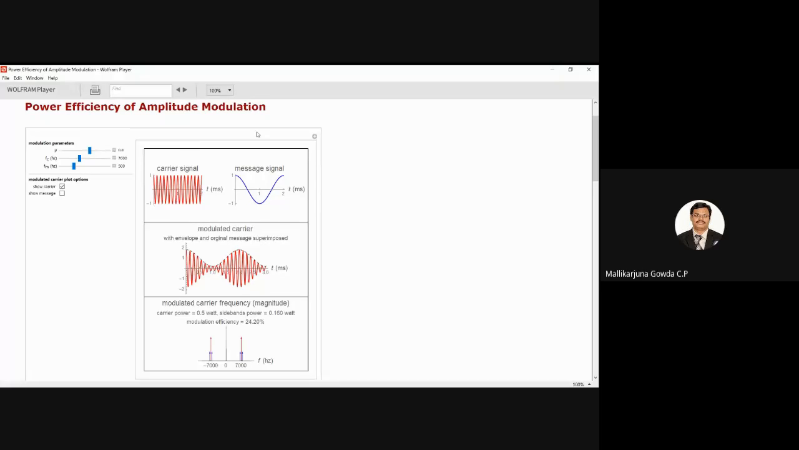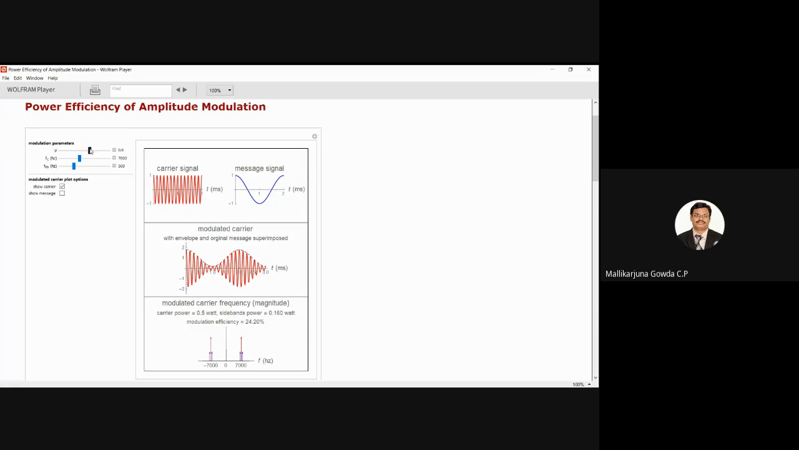So this is the power efficiency of the AM wave. So carrier signal is there, message signal is there. This is the amplitude modulated signal, and this is in frequency domain. And here they have shown what is the carrier power, what is the sideband power, and what is the efficiency also. As of now, for these given values, this is the efficiency.